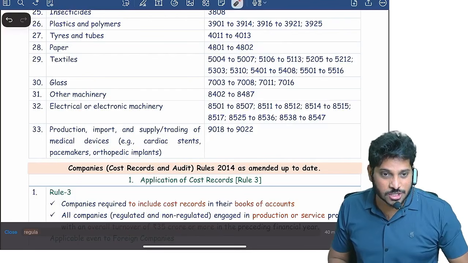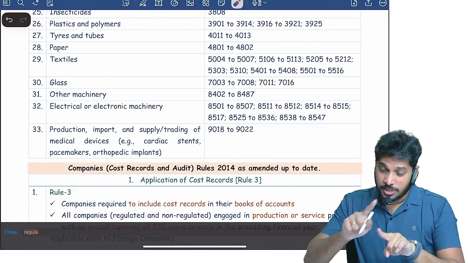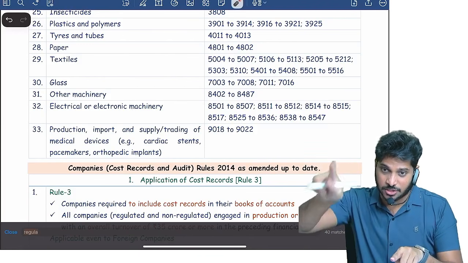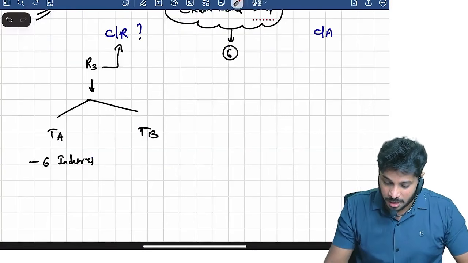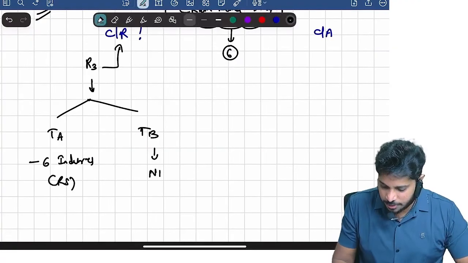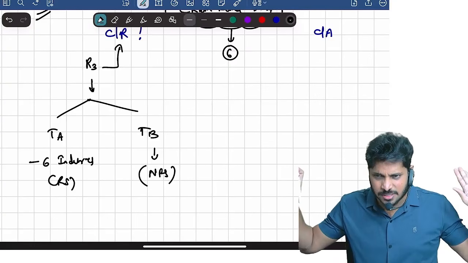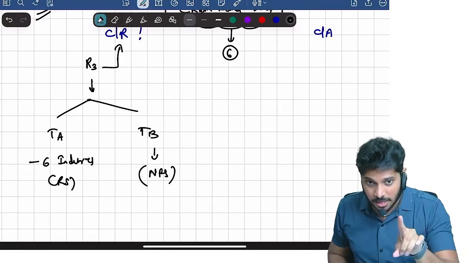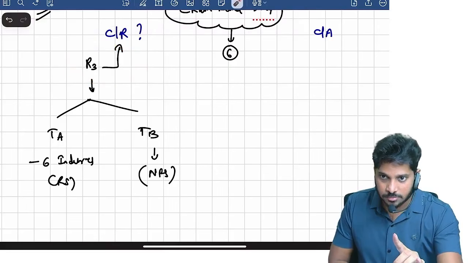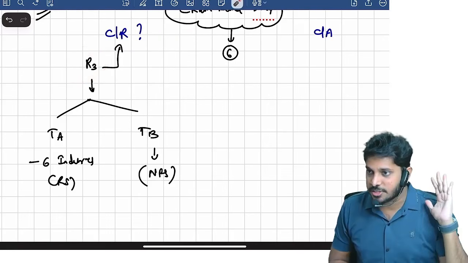Only for which entities will cost records apply? Manufacturing entities and service entities, and that too for the products and services covered. Table A talks about the regulated sector, and table B talks about the non-regulated sector. You may be manufacturing any product and any service, but the cost records concept will apply only for the products and services covered under rule number 3. Are you clear?